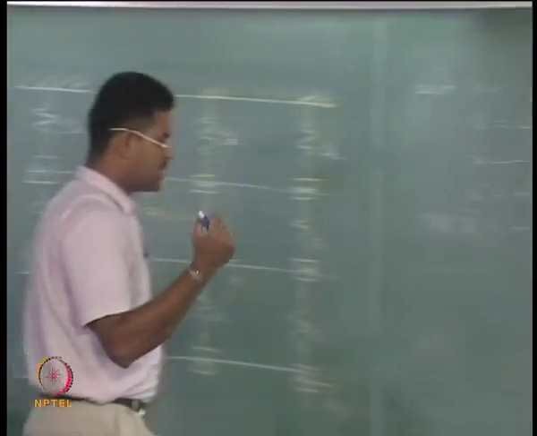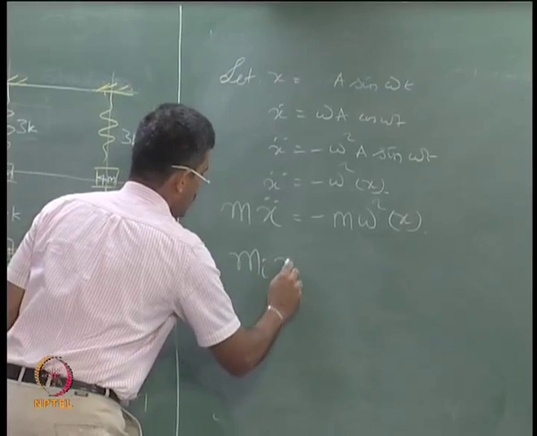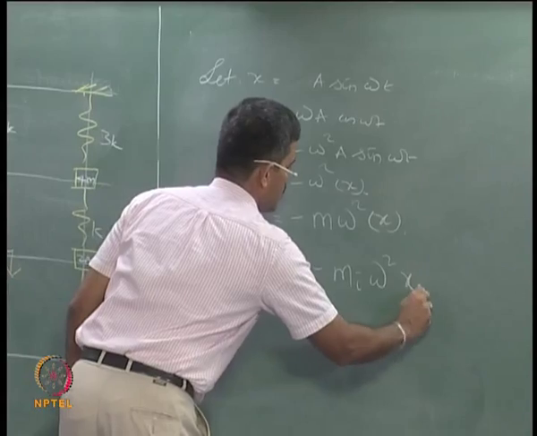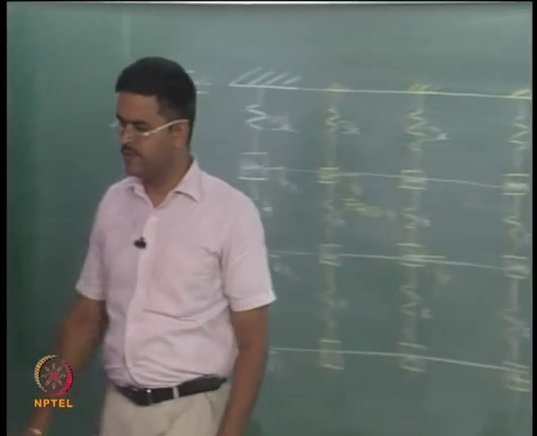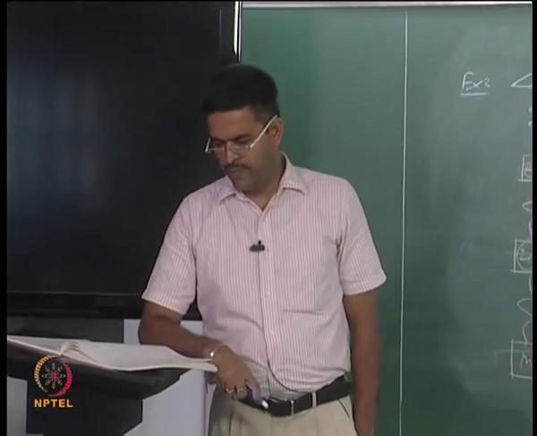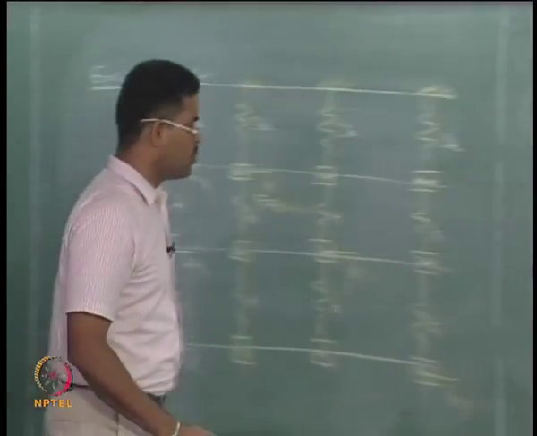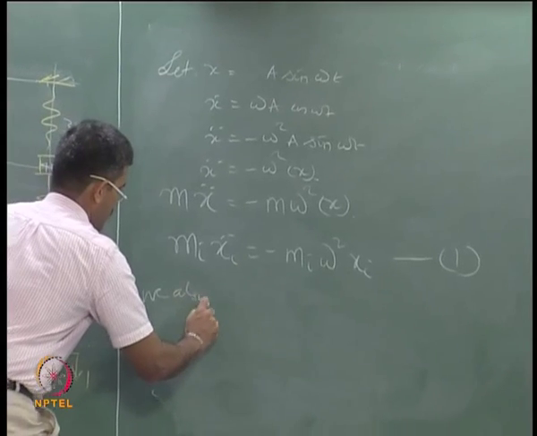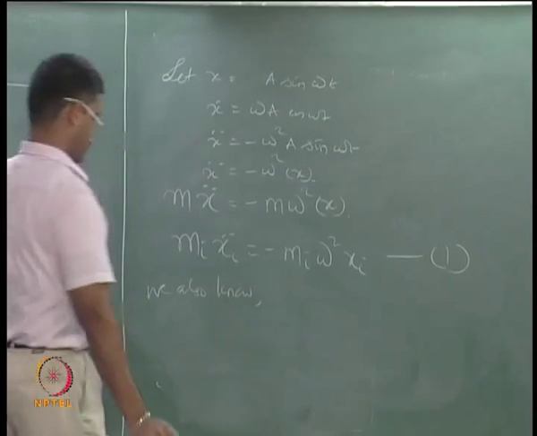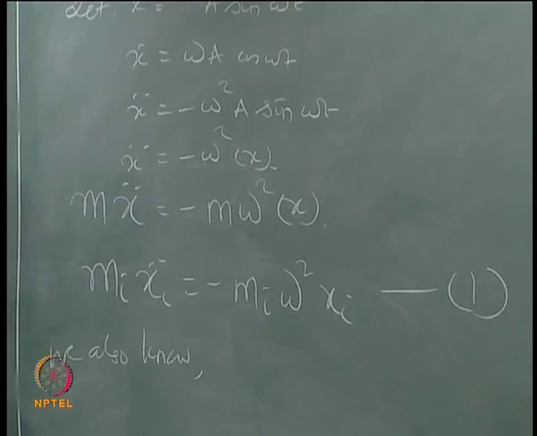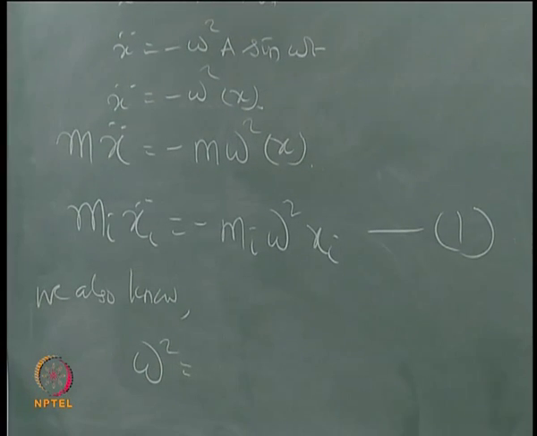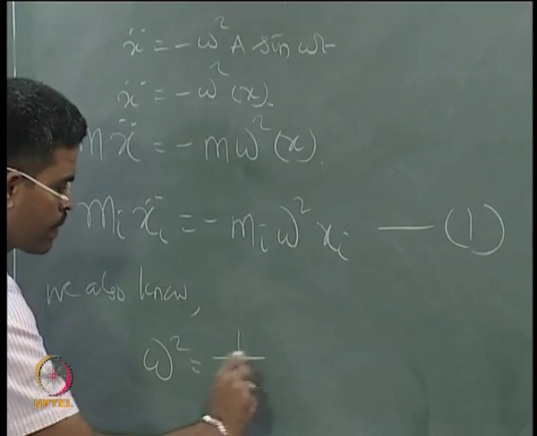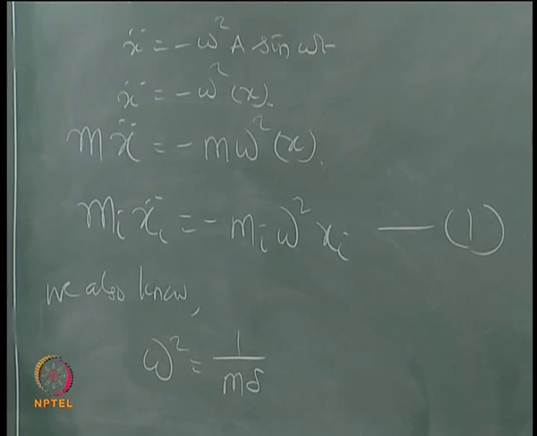So if I say for a specific node or a specific mode, we also know omega square is given by m i delta i, is it not?